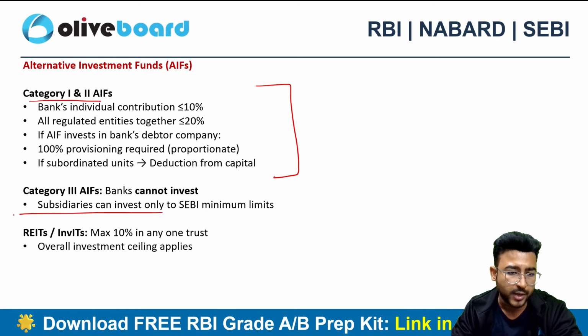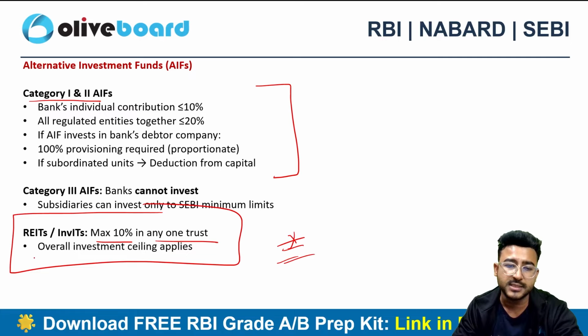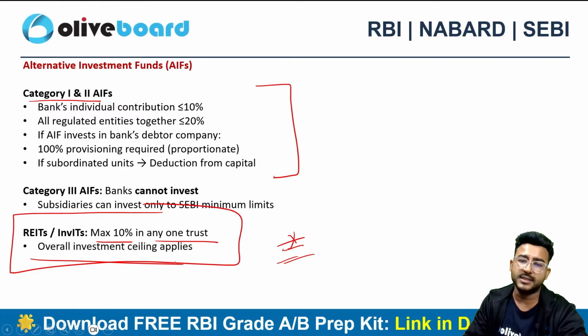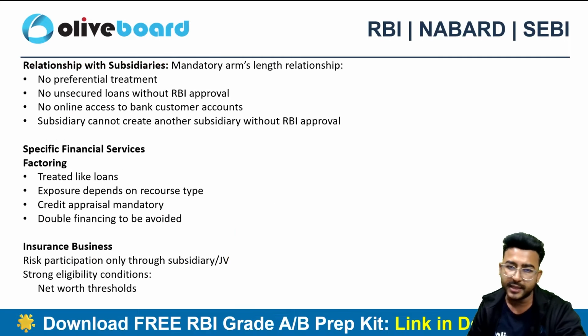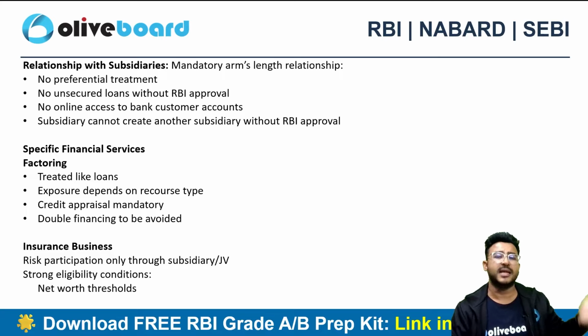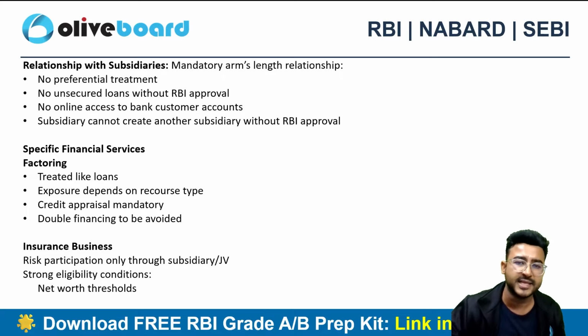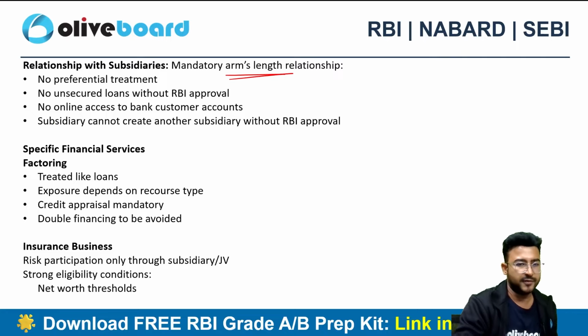Then if I talk about REITs and INVITs, this is very, very important for your examination. Maximum 10% in any one trust. Overall investment ceiling will apply, right? So 10% is the limit for REIT and INVIT. What will be the relationship with subsidiary companies? The transaction will be done at arm's length price. That means at the fair price, right? No preferential treatment, no favoritism should be there.